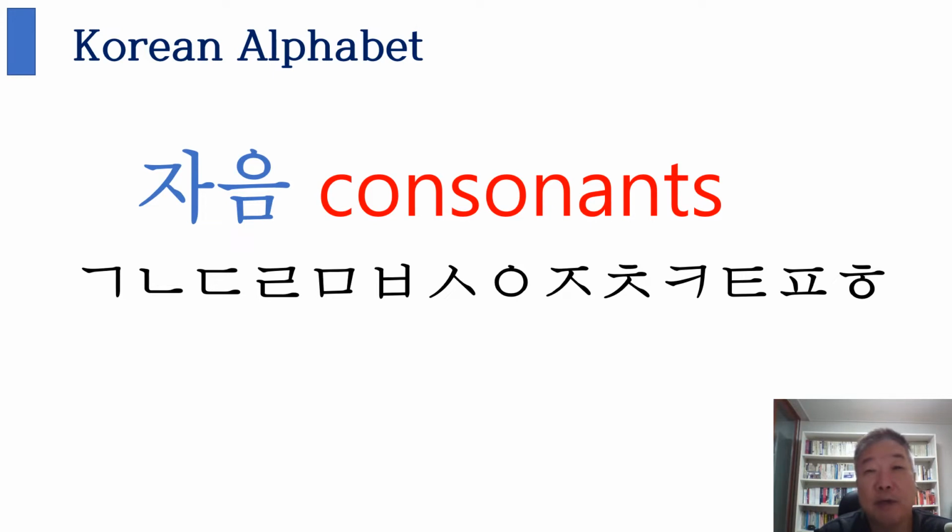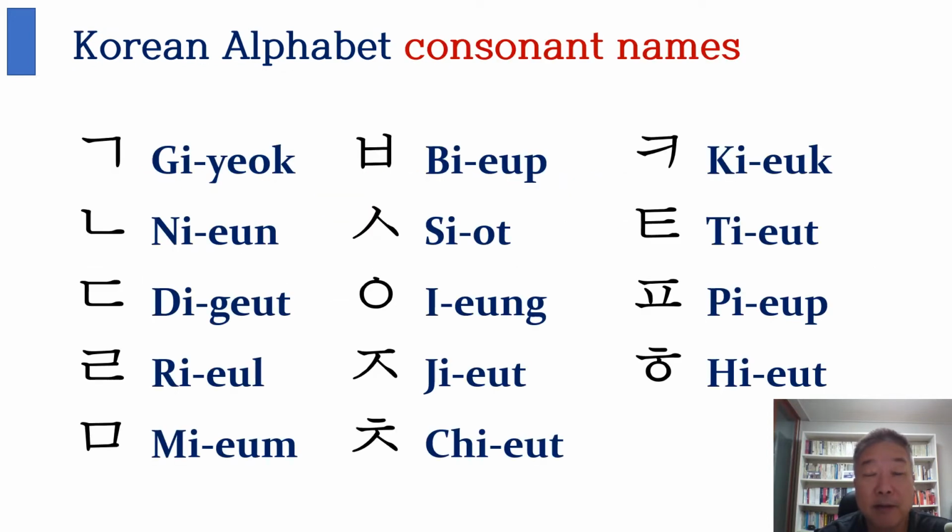Today we are going to learn about consonants in the Korean alphabet. We actually have 24 letters in the Korean alphabet, and among them, 14 are consonants. I'll show you. These are Korean consonants, and they all have their original names. And I'll read them to you.